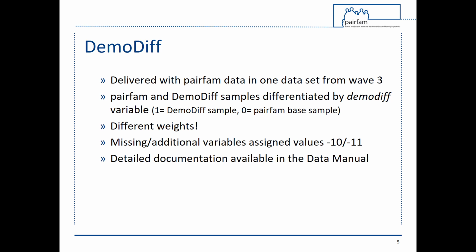Design weights are available for the different samples, as well as combined weights that allow for analyses of the full dataset. Missing and additional variables both in the pairfam and Demodif data are marked with the missing codes -10 and -11. Detailed documentation of the differences between pairfam and Demodif, their integration and weighting procedures can be found in the data manual.